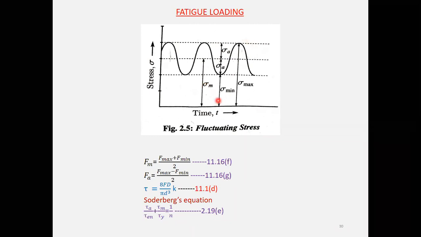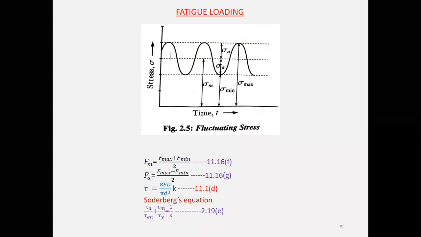Sigma min is the minimum stress observed in a member, sigma a is the amplitude stress, and this is the mean stress. Before we start with the fatigue loading, you should understand what we mean by fatigue loading. Fatigue is the initiation of a crack or small void which will grow when it is subjected to loading.